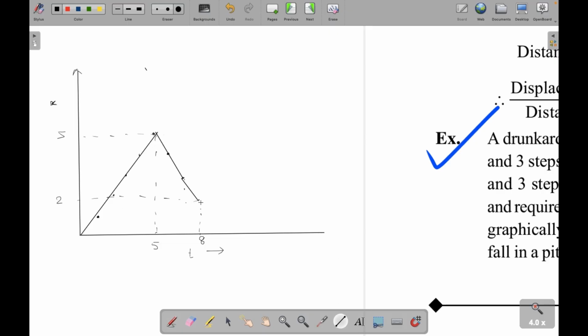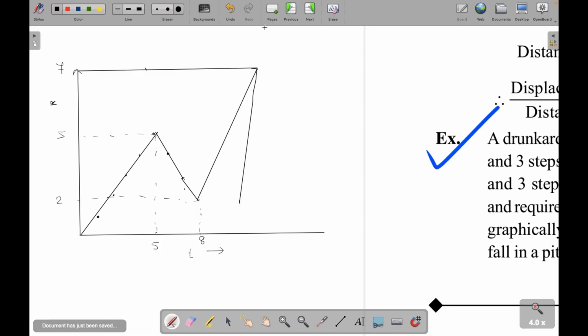Now in the subsequent step, he'll move 5 steps more. So this is 2, 2 plus 5 becomes 7. So this point is 7 now. And what about the time? This will be 8 plus 5, which is 13. So this point is 13.